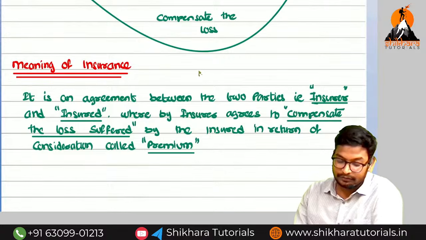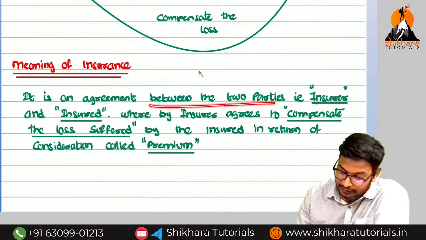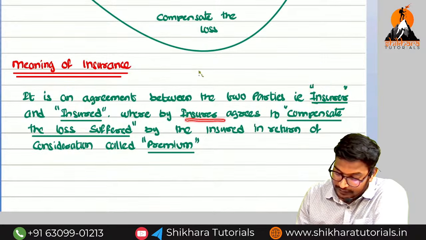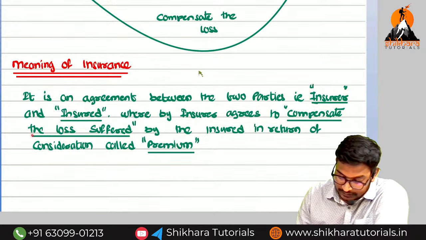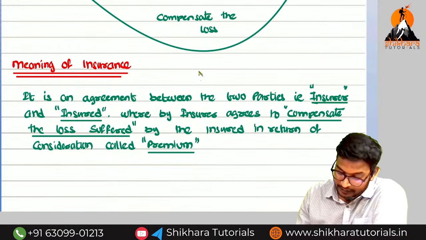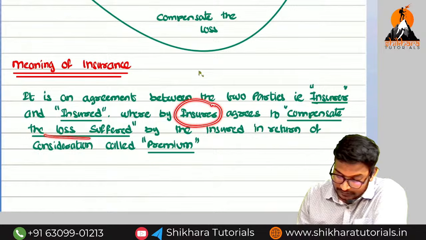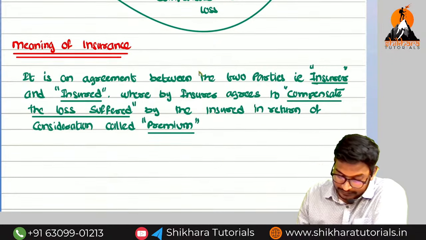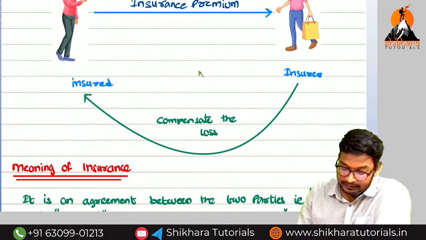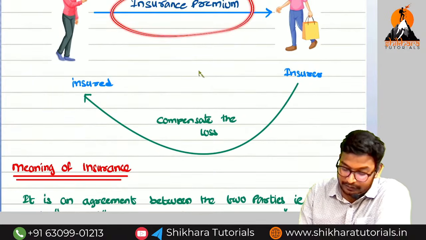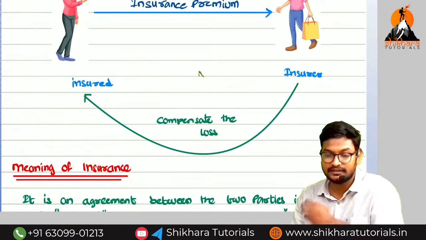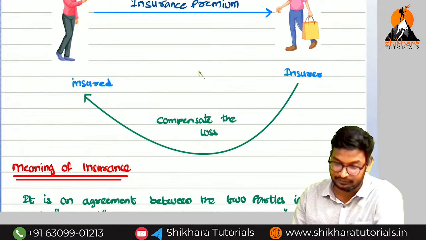So what is the meaning of insurance, sir? It is an agreement between the two parties, insurer and insured, whereby the insurer agrees to compensate the loss suffered by the insured. So who will agree to compensate? The insurer will agree to compensate the loss suffered by the insured. In return, the consideration is called the premium. So in return, the insured person needs to pay the premium and the insurer will compensate the loss. This is the meaning of insurance.